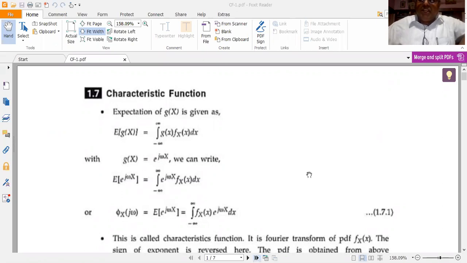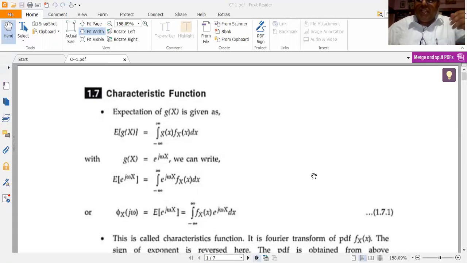So characteristic function is one of the most important parameters in ascertaining the behaviors of various discrete distributions as well as continuous distributions. It occupies a very important place in probability and random process, or probability and stochastic process, because there are certain discrete distributions and continuous distributions for which variance cannot be computed, right? We cannot think that variance exists for all probability distributions. There are certain distributions for which variance does not exist. Variance cannot be computed for some PDFs and for some PMFs.